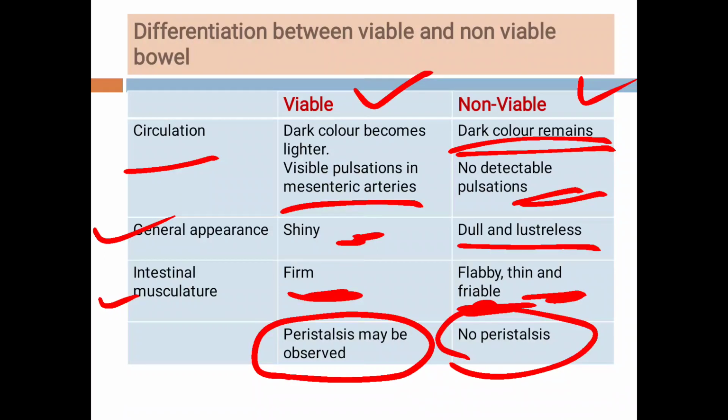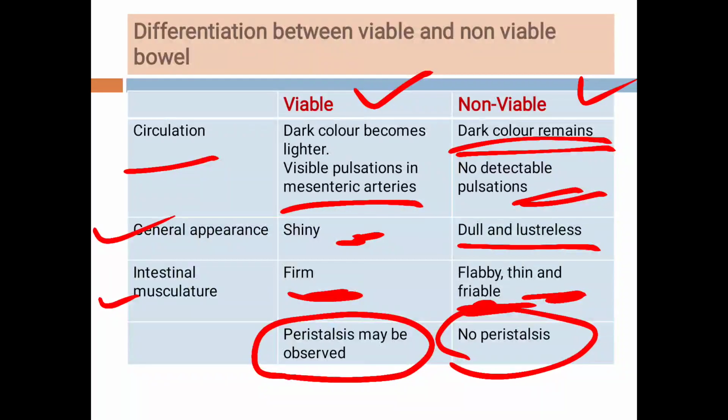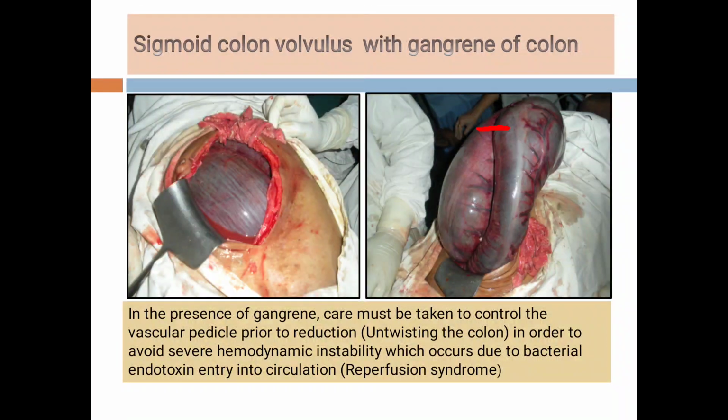So on the table, by examination of the bowel, we can decide whether it is gangrenous or non-gangrenous. See students, this is a case of sigmoid volvulus and it is gangrenous. See the pictures: it is dark in color, dull and lusterless.